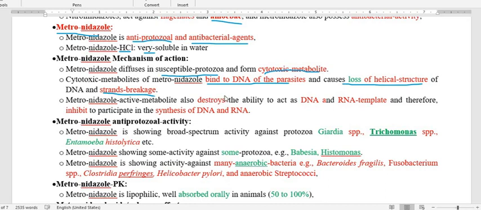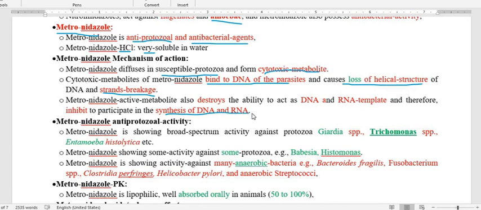Because of this property of metronidazole to bind with the DNA, loss of helical structure and strand breakage, the DNA will not act as a template for RNA, and therefore it finally inhibits the synthesis of DNA and RNA.